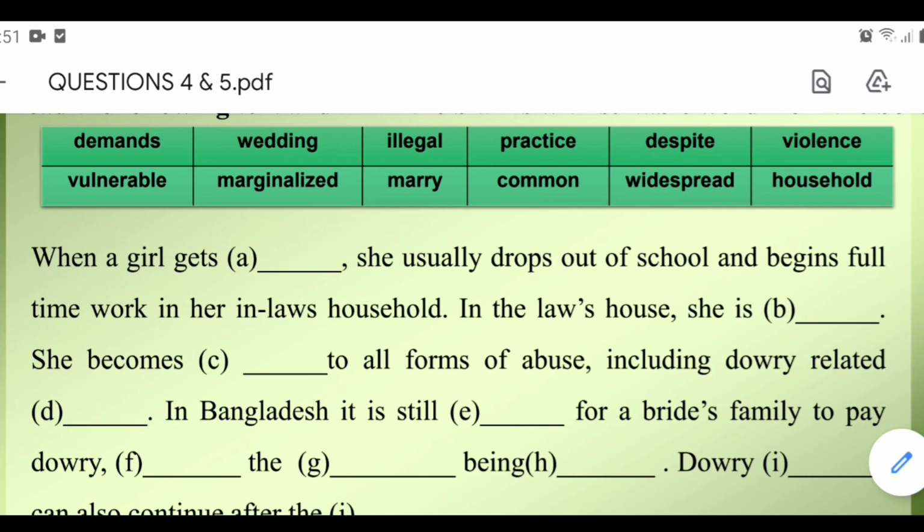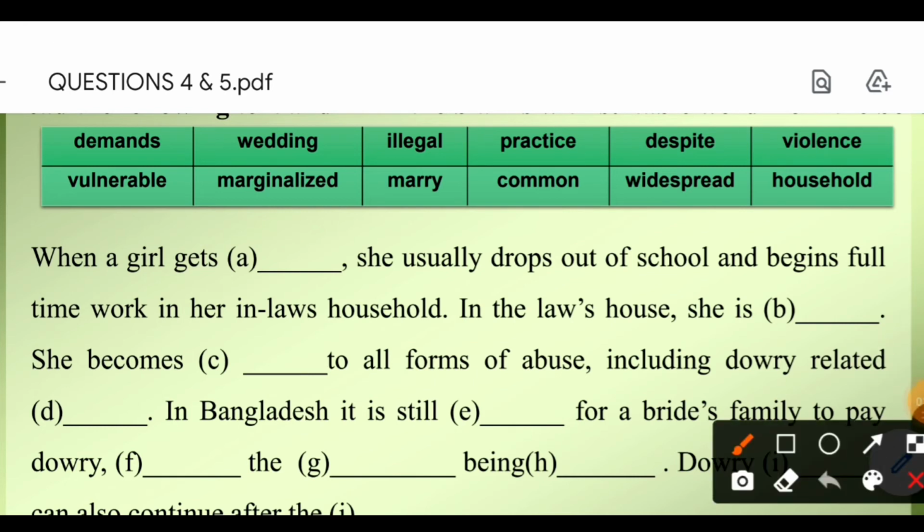Now, in the in-laws' house, she is... Here "is" is a verb, so the sentence is in passive form. What would be the answer? She is marginalized. That means she is in a boundary; she doesn't have any sort of freedom. She is marginalized. She becomes... what would be the answer of C? "Becomes" is a verb, so we need an adjective. She becomes vulnerable. This is the answer.